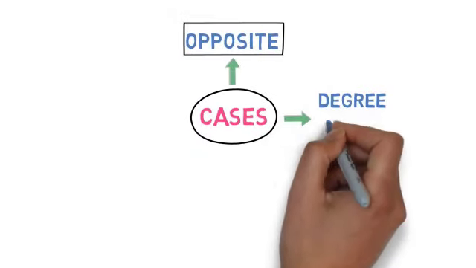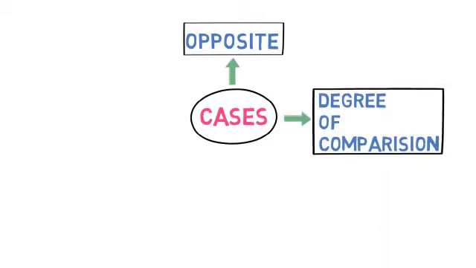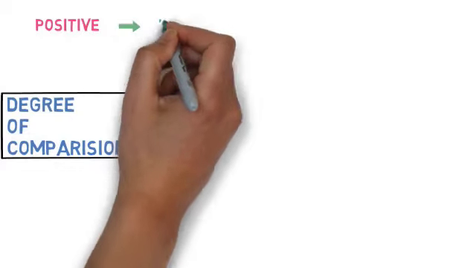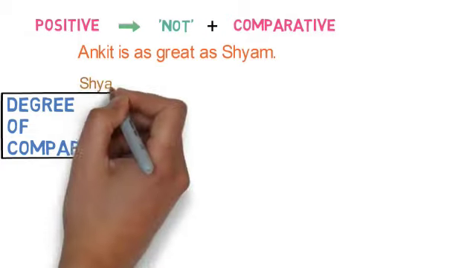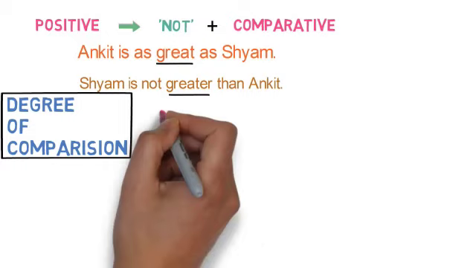Case number 2 says we have to change the degree of comparison. You remember degrees of comparison, right? Positive, comparative and superlative degrees. Let's proceed to the example now. If you have a positive sentence, the rule is not plus comparative. Example: Ankit is as great as Sham. While changing, Sham is not greater than Ankit. Great is positive and you have changed it to comparative, that is greater, and not has been used. So it's a negative sentence.